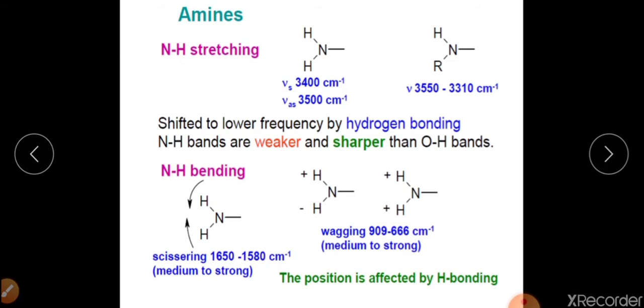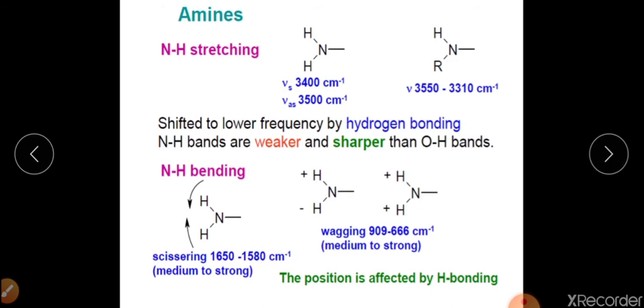Now we come to NH bending vibration, and this may include the scissoring one. I have told you previously that in scissoring vibration the vibrations are just like a scissor; we operate the scissor in the same way.